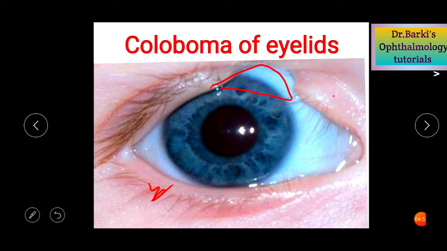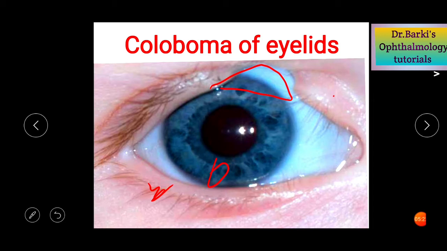So there can be just coloboma of the eyelids, or it can be associated with coloboma of the iris also, or even there can be coloboma of the choroid also. Coming to the causes of coloboma, it is due to incomplete closure of the embryonic facial cleft, or sometimes it can be due to the presence of amniotic bands. And there are some associations of the coloboma with mandibulofacial dysostosis or even the Goldenhar syndrome.